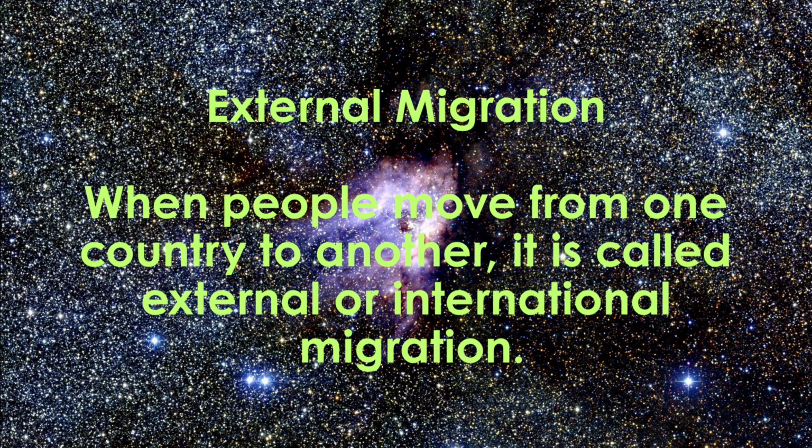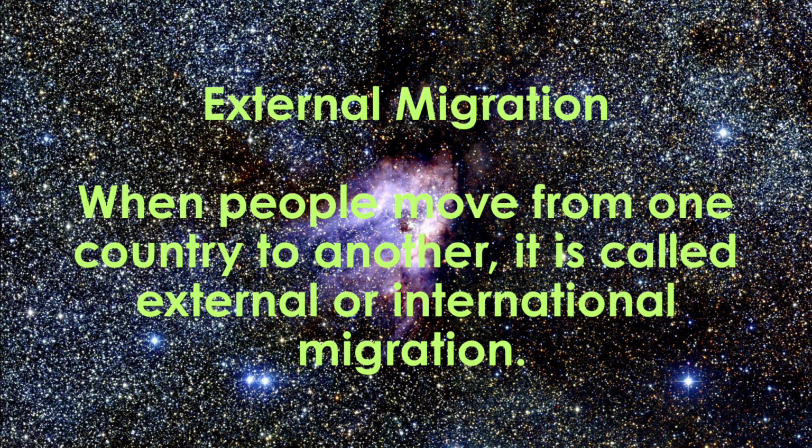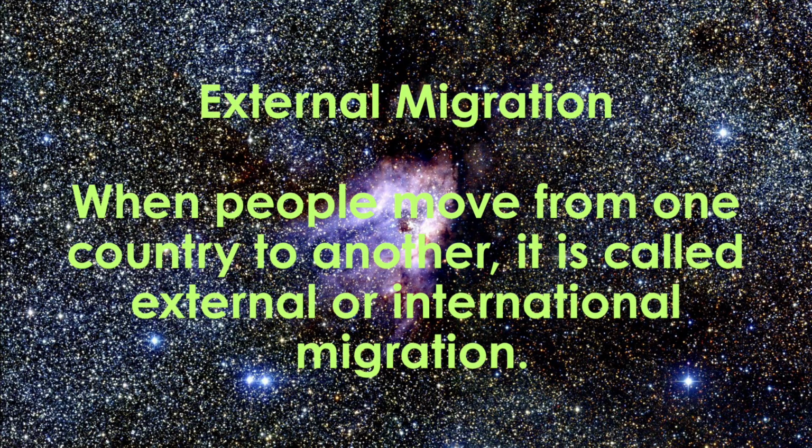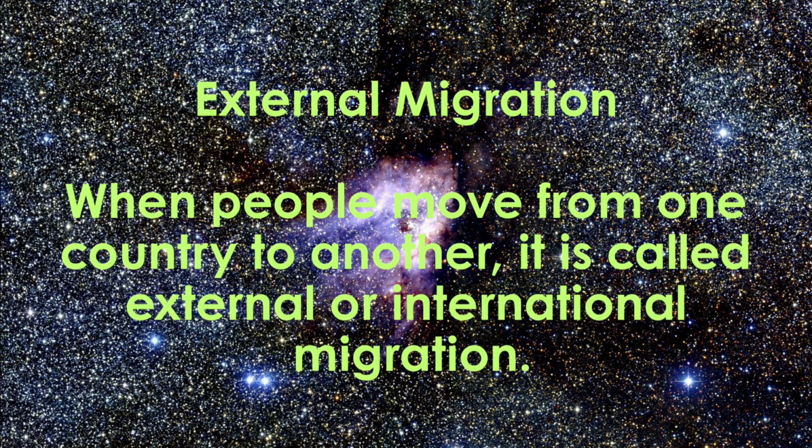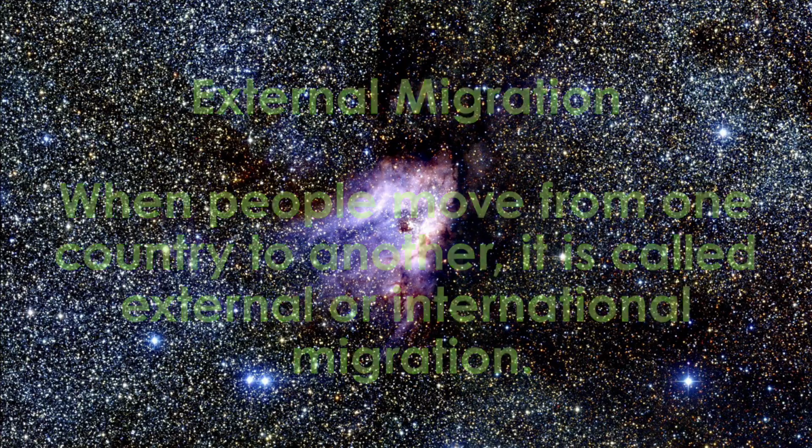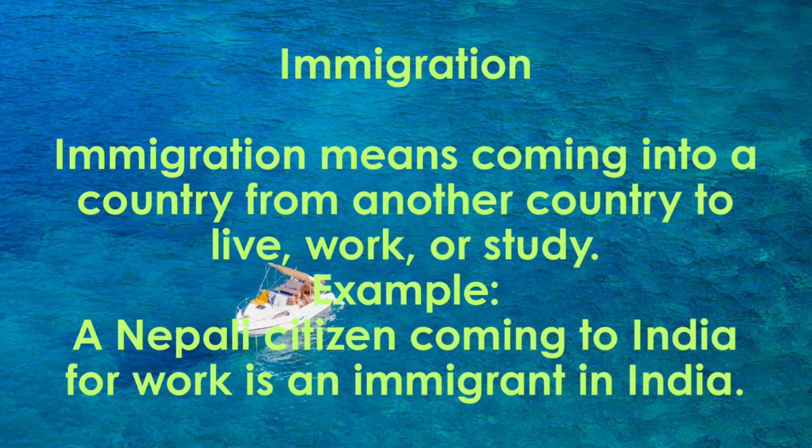External migration refers to the movement of people from one country to another. It is of two types: immigration and emigration. Immigration means the entry of people into a country from another country. For example, when people from neighboring countries come to India for work, education, or safety, it is called immigration.